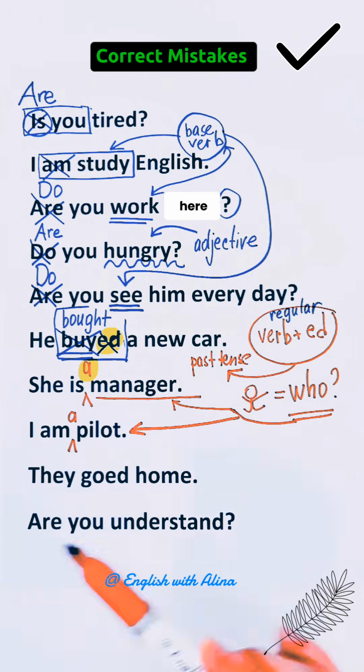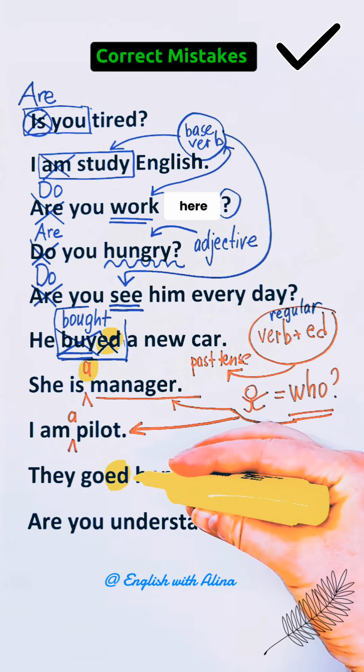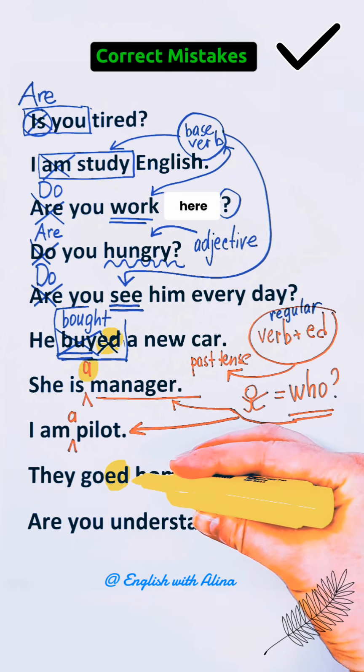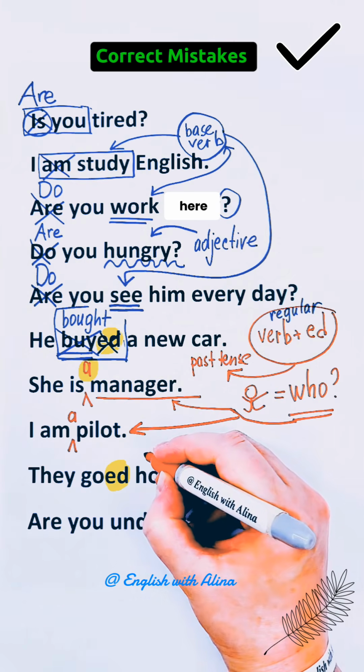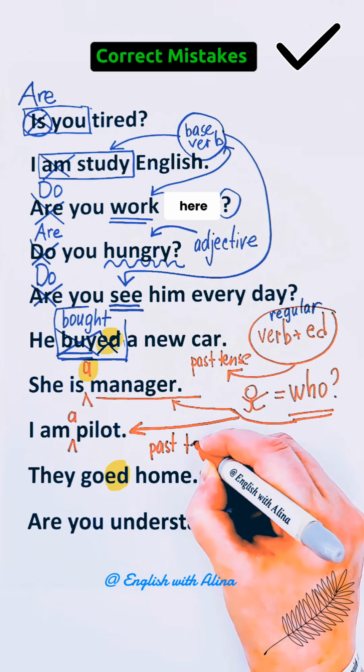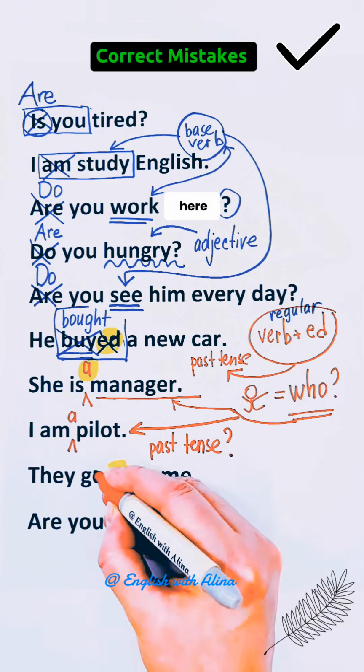"They goed home." Again, I am looking at ed. An ed ending tells me that this is probably the past tense. Now, if it is the past tense, my next question is, is it a regular verb?